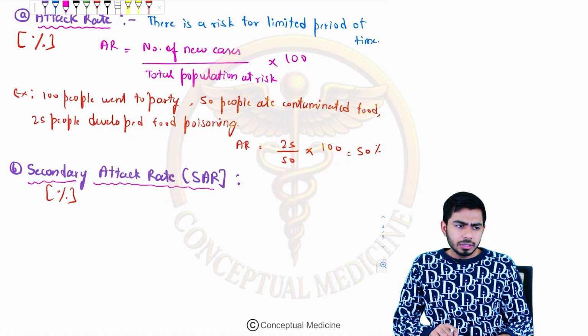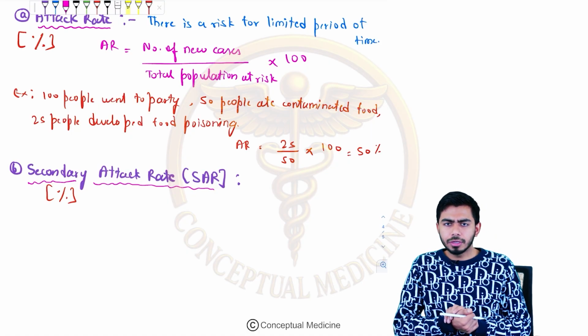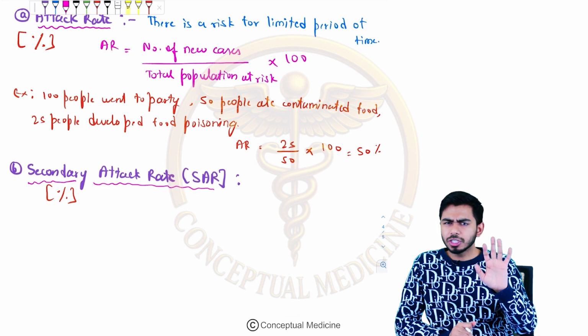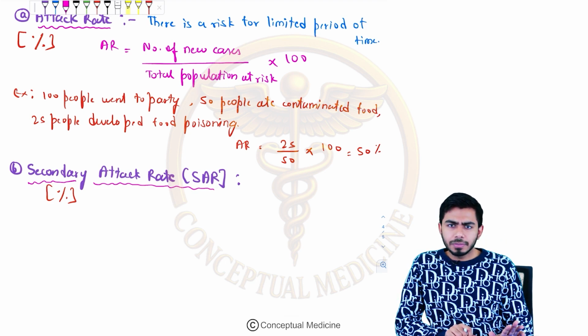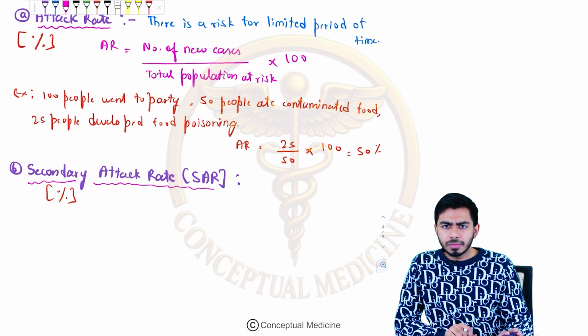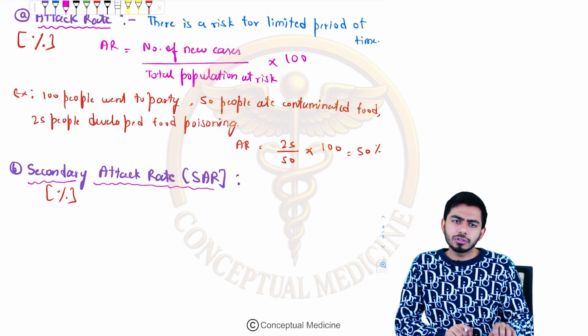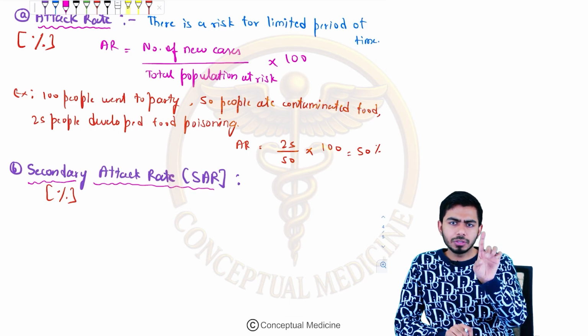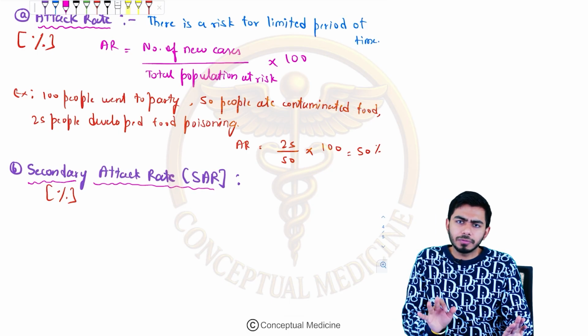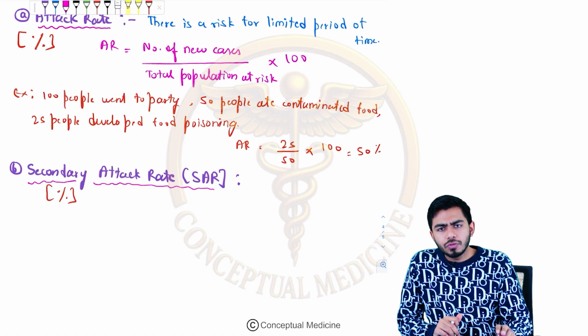For example, there is a family of 6 members. Out of 6 members, only one member has, let's say, dengue, or one person is COVID positive. Other members are fine. After 4 days, 2 more members got COVID positive.